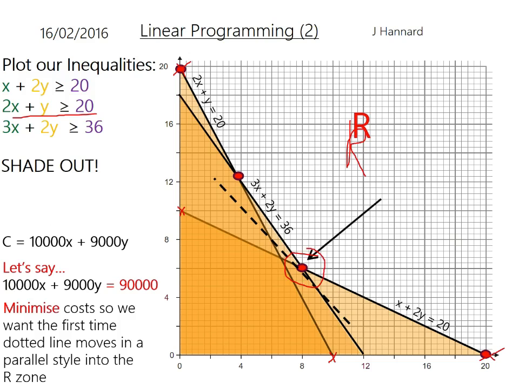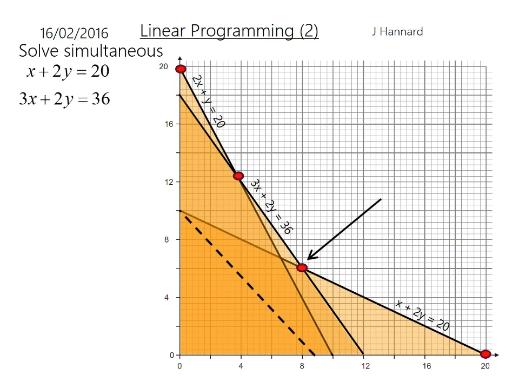But we want to check this using algebra, so we solve it simultaneously. So x plus 2y equals 20. Remember, that's why we label the lines, so that we know which lines we're setting equal to each other. And 3x plus 2y equals 36. I've got matched middles here, so I can take them away from each other, top from bottom. So it's going to be 3x minus x is 2x, 36 minus 20 is 16, x equals 8. And put that back in, and you get a y of 6.